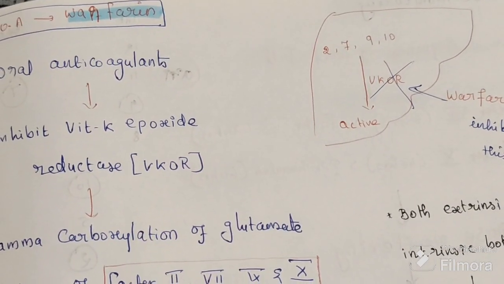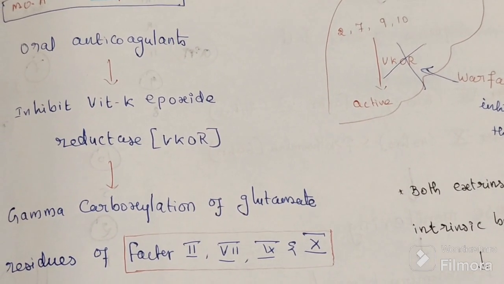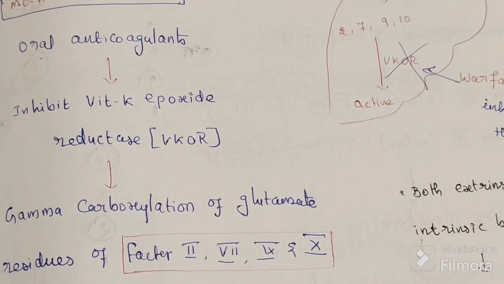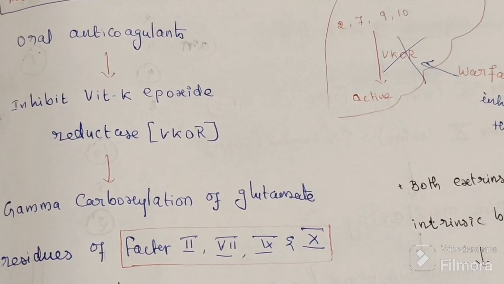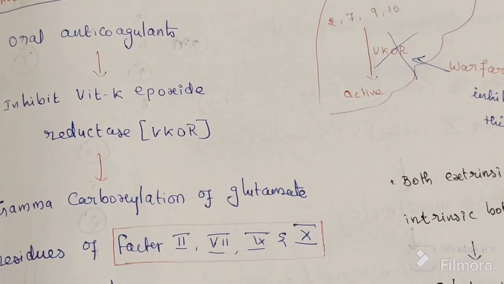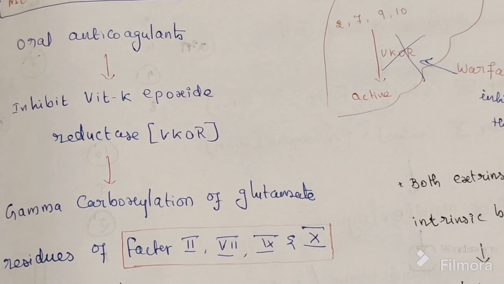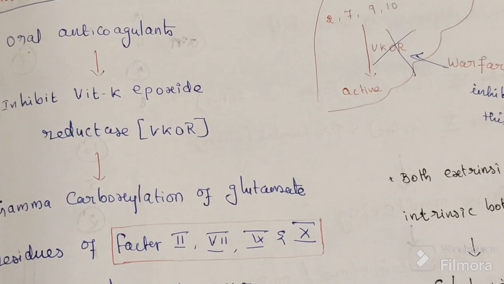So this takes place inside the liver. Inside the liver, the activation of the four factors does not take place, because their activation requires vitamin K, and vitamin K activation requires this enzyme. Warfarin inhibits that enzyme, vitamin K epoxide reductase.